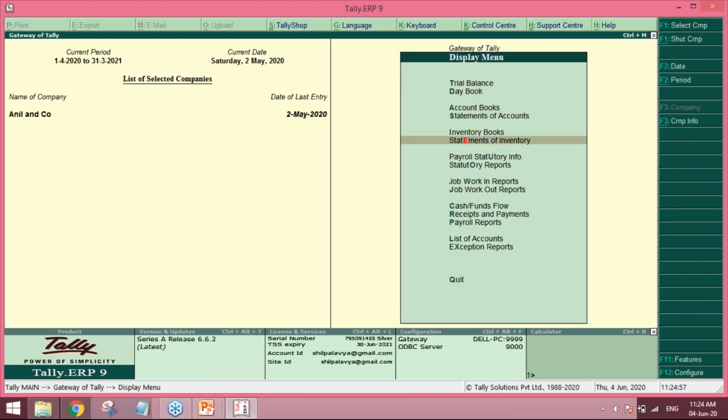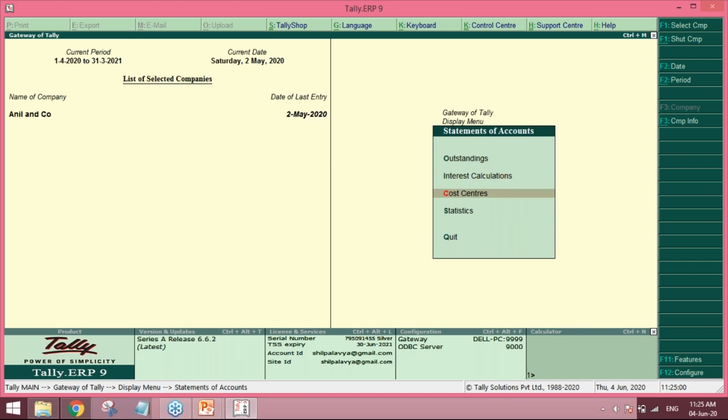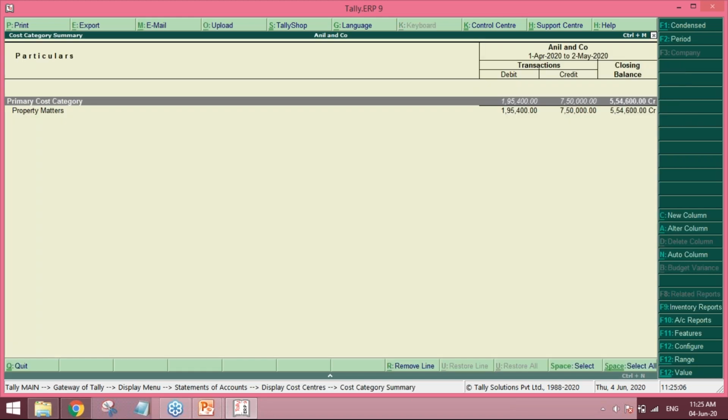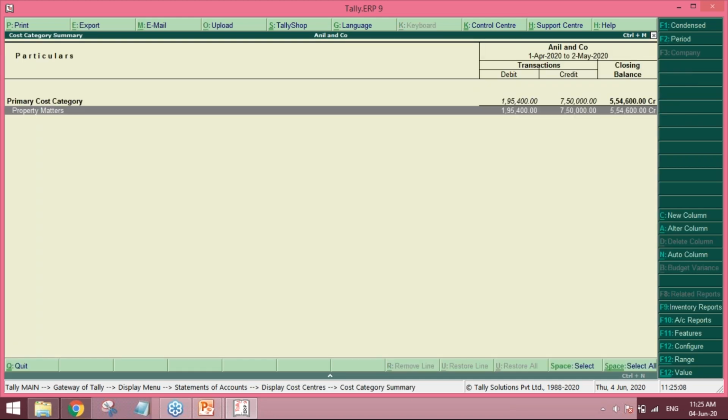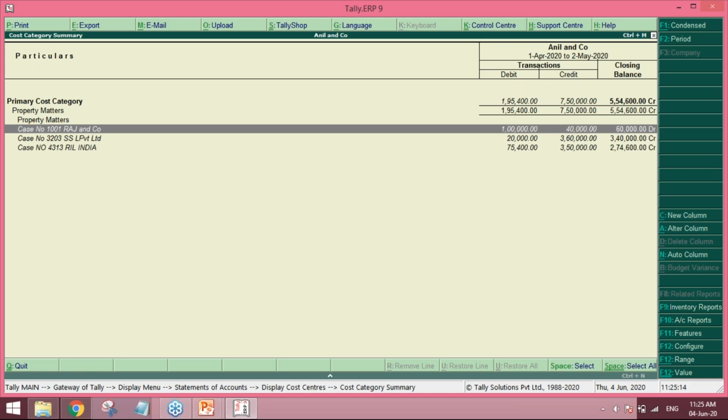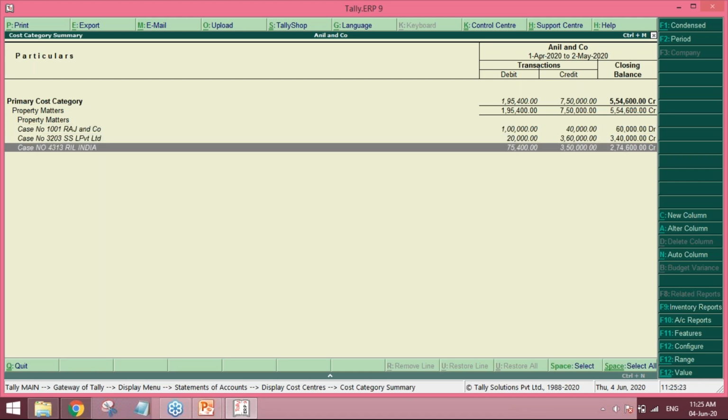Display, statements of accounts, cost center reports, category summary. This gives us the list of the entire cases which we have handled. Shift enter, and then what is the income, debit and credit against each case. This is a very basic report which Tally has. Friends, the important aspect one should note is that my debits are 1,95,400 and credits are 7,50,000. This should match with our profit and loss account. Here, just press F10 in profit and loss account.